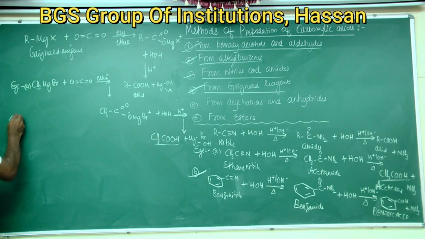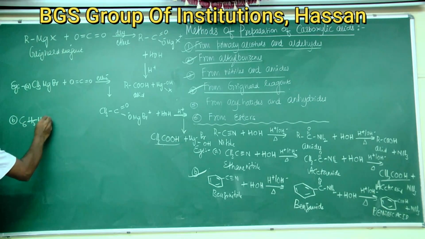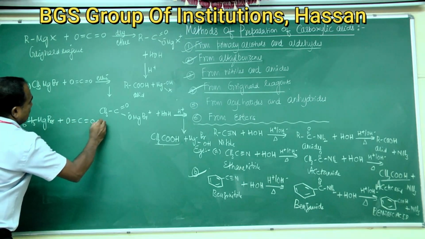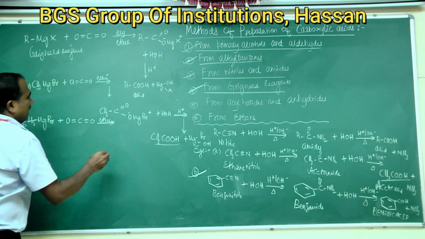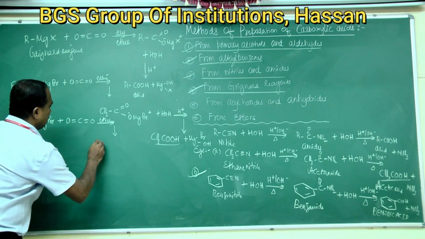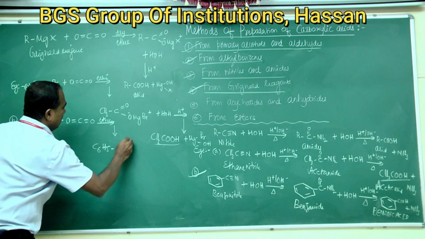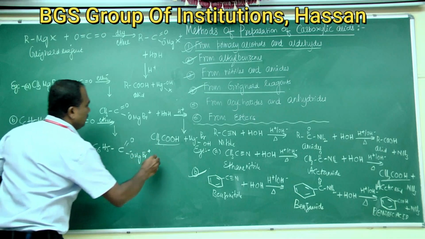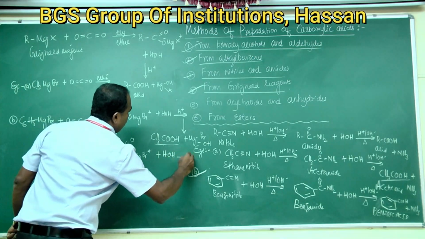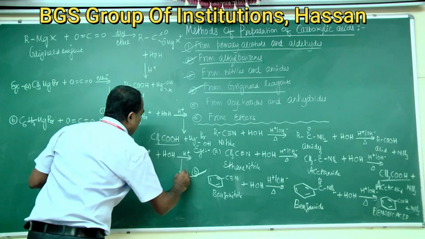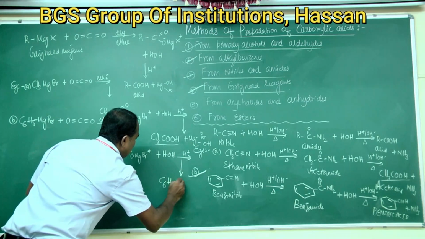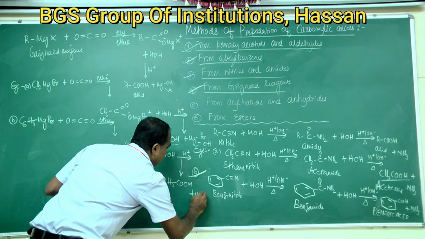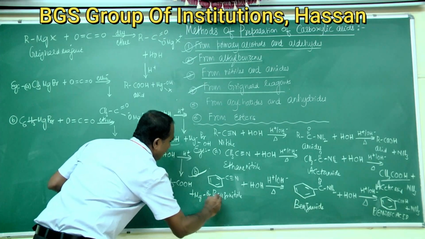For the second example, phenyl C6H5MgBr, phenyl magnesium bromide, the Grignard reagent, reacts with carbon dioxide in presence of ether to give salts of carboxylic acids, that is C6H5 C double bond O, O minus MgBr plus. This on hydrolysis in presence of dilute acid gives benzoic acid, C6H5COOH plus MgBr.